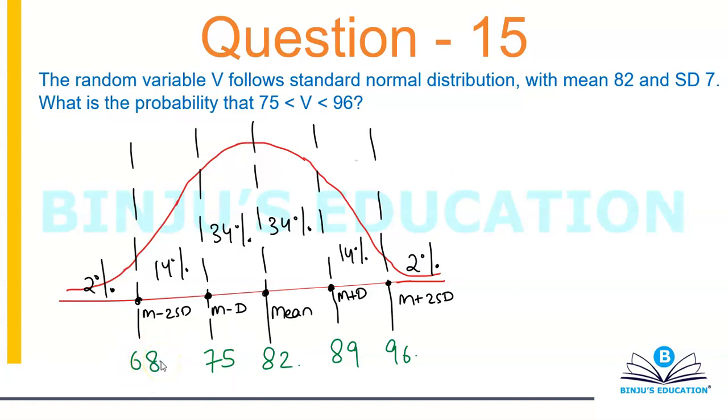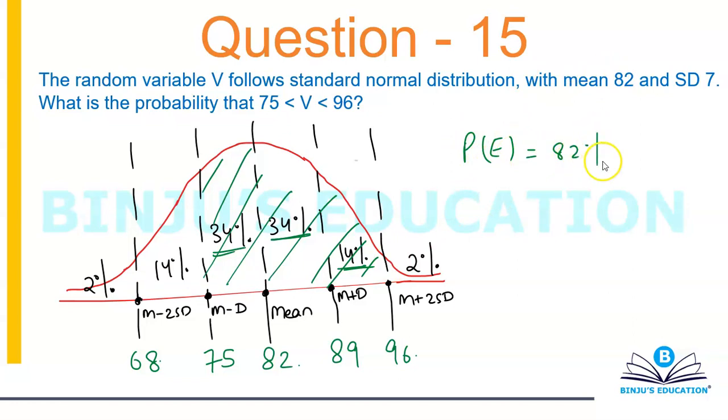What is the probability that the random variable lies between 75 and 96? So basically I'm looking for this region, 75 to 96. So 34%, 34%, 68%, 68% and 14% is 82%. The probability will simply be 82% divided by 100%, which is equal to 0.82. That is all that you have to do. So again, this question is about whether you know SNDC or not. If you know, then it's a very simple question.